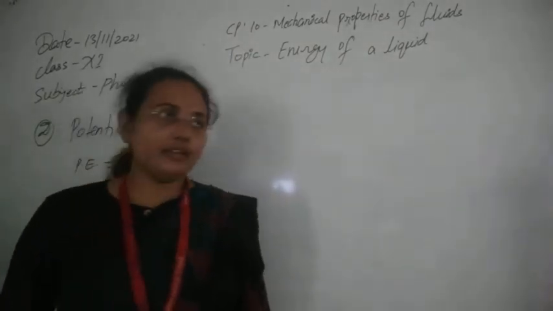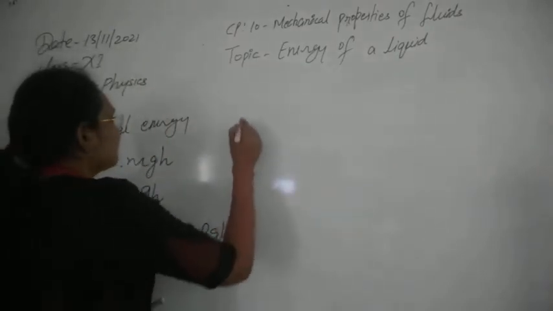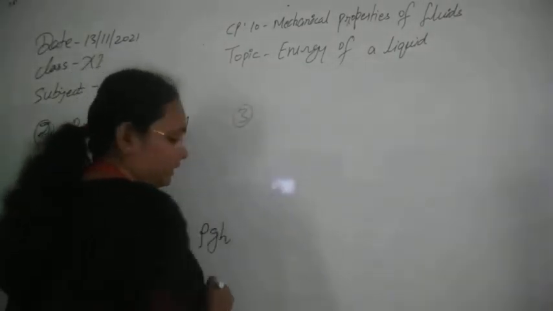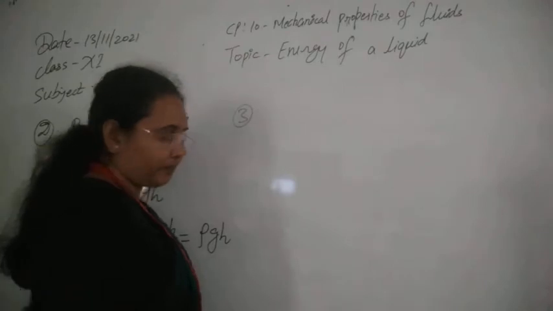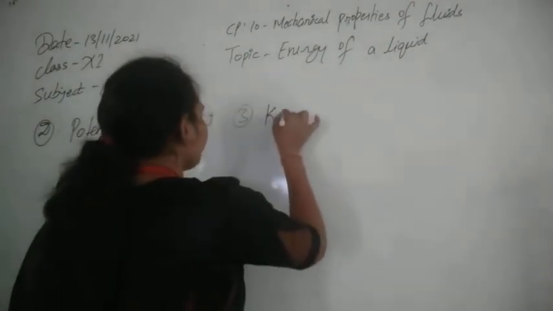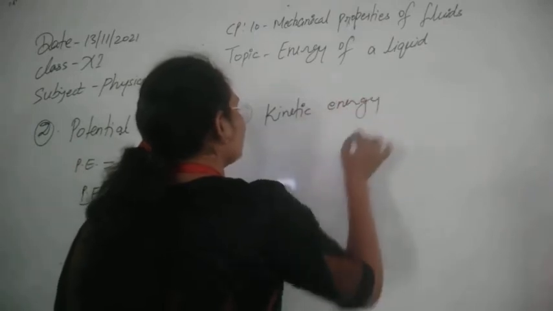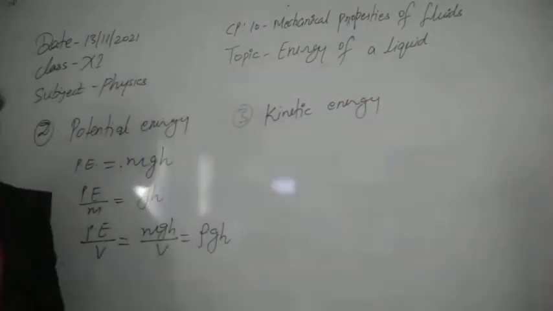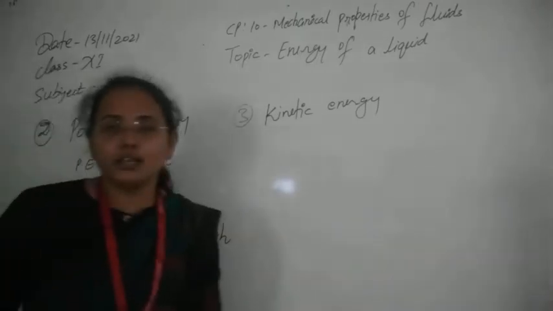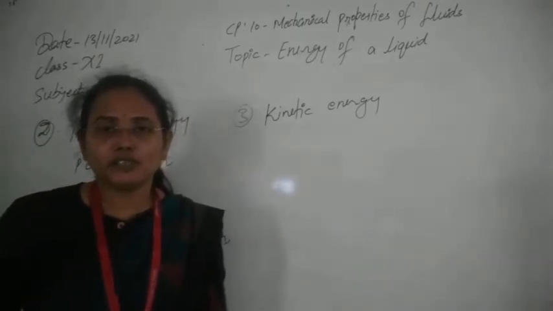Now the third type of energy that is possessed by the liquid is the kinetic energy. You know, this is possessed by virtue of the motion of the liquid with some velocity.